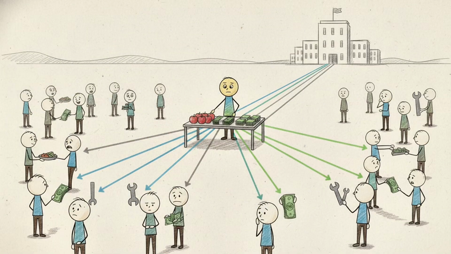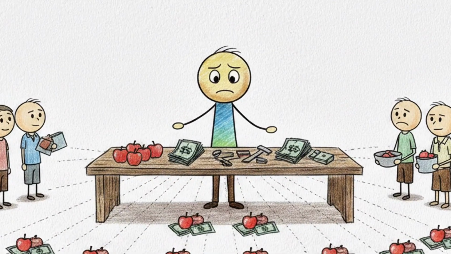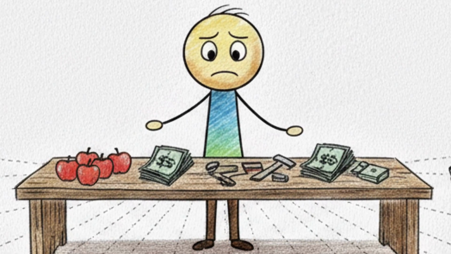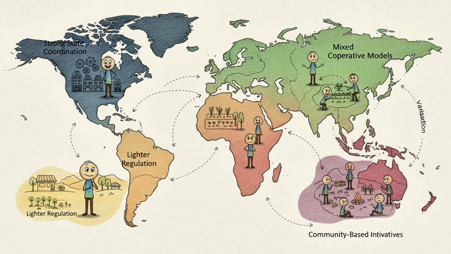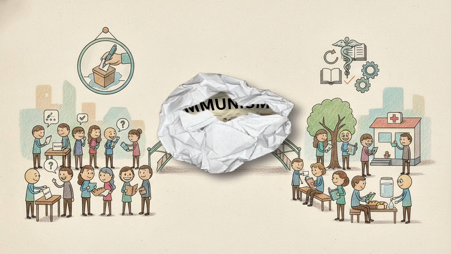Socialism. Socialism is primarily an economic system, but often influences government structures. In socialist systems, the government plays a significant role in managing resources and reducing inequality. Different countries apply socialism in different ways. Some combine socialism with democracy.